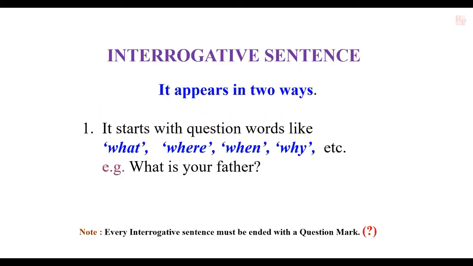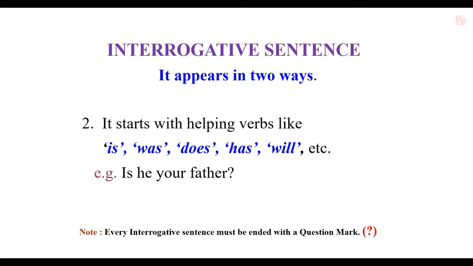Interrogative sentence. Interrogative sentence appears in two ways. First one starts with question words like what, where, when, why, etc. For example, what is your father? And the next type of interrogative sentence starts with helping verbs like is, was, does, has, will, etc. For example, is he your father?